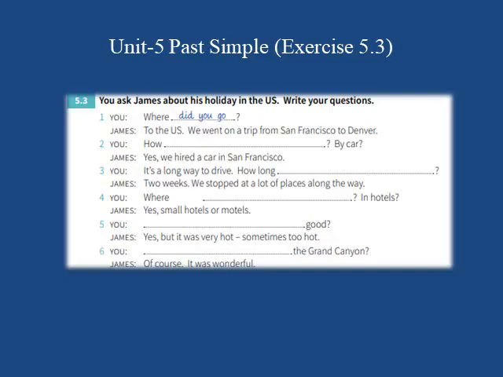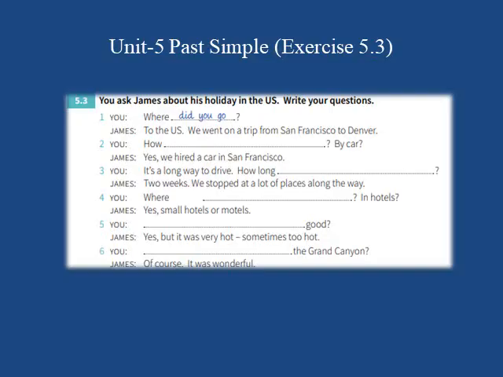In the first question, you are asking James where ... question. And James has replied, to the US. We went on a trip from San Francisco to Denver. So you are asking James, and James replied to the US. It means James went to the US.